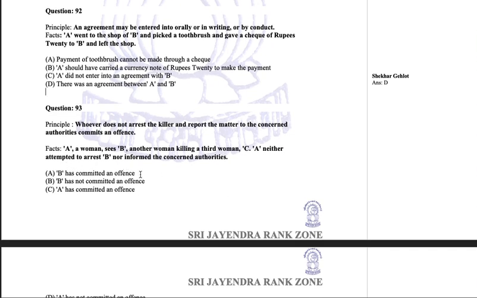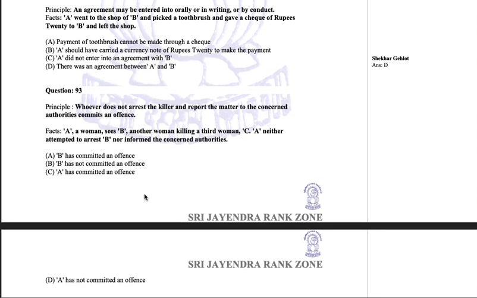B has committed an offense. So B is killing someone. B has not committed an offense? No, B is killing someone. A has committed an offense? A has not committed an offense? Now B is killing someone, so B has definitely committed an offense.